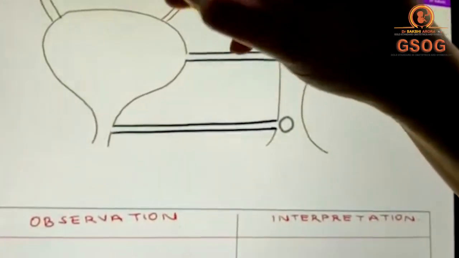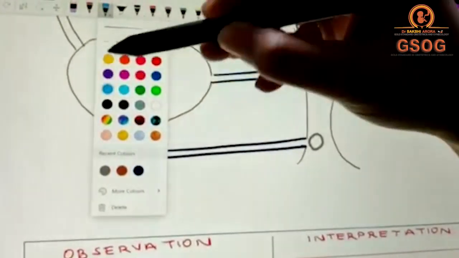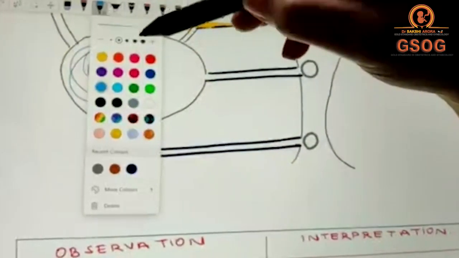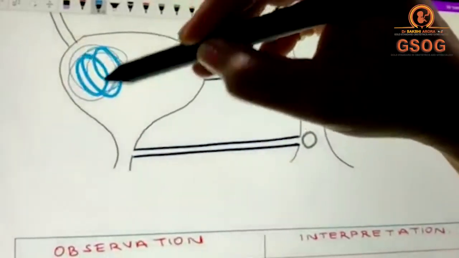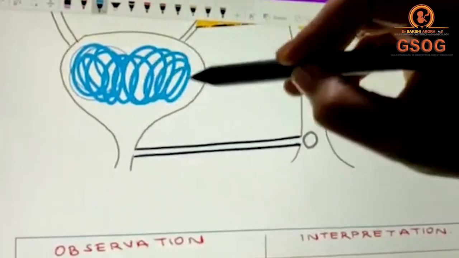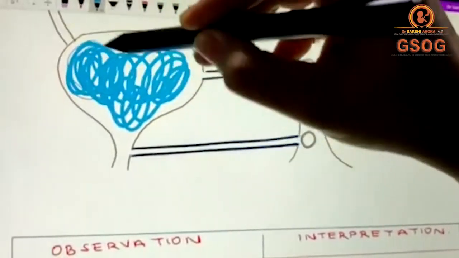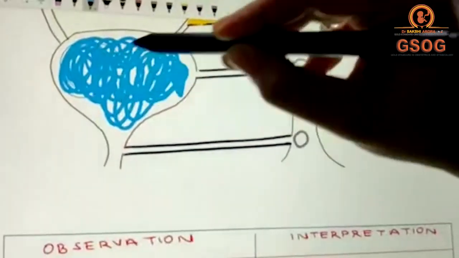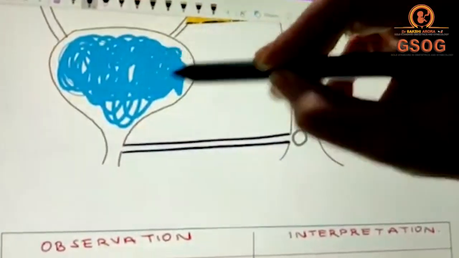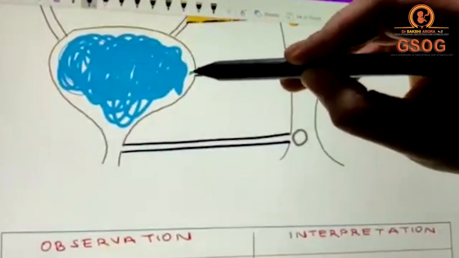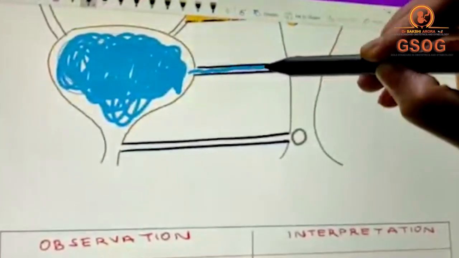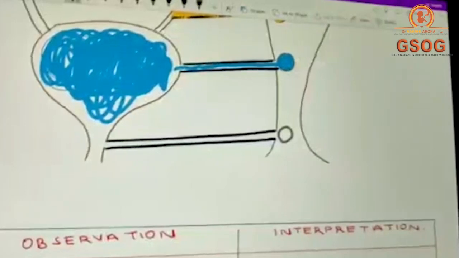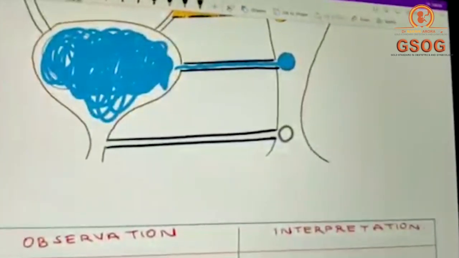Now, in the bladder you had put a blue color dye, that is the methylene blue dye, right? So I had put methylene blue dye in the bladder. Now suppose the patient has got a vesicovaginal fistula. In that case, what is going to happen is this blue colored dye and urine via this fistula is going to make the middle cotton swab wet, and it will be blue in color.